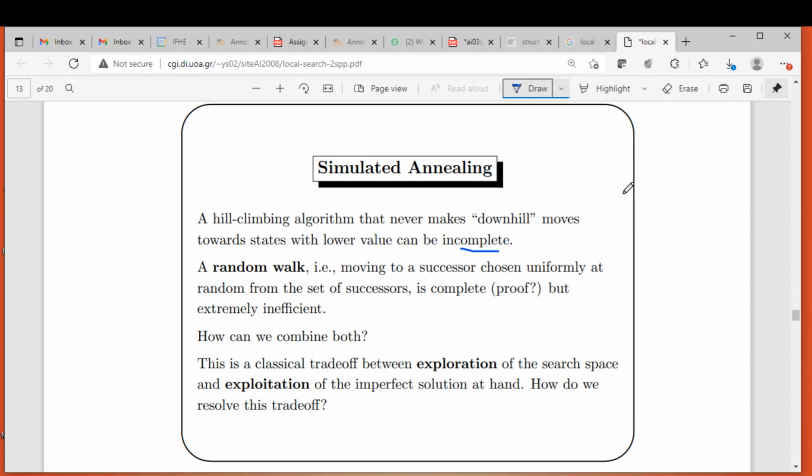So assume this is the problem space. The algorithm is here, this is the current state. Now if you want to go to the global maxima, then it has to do a downhill move. It has to accept some downhill move, and only then can it go uphill.